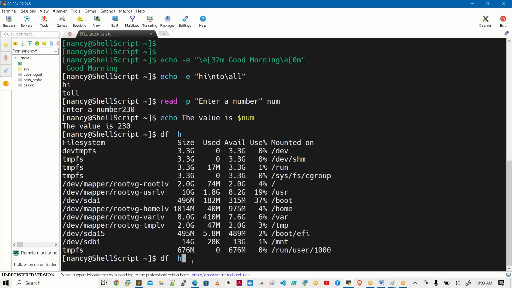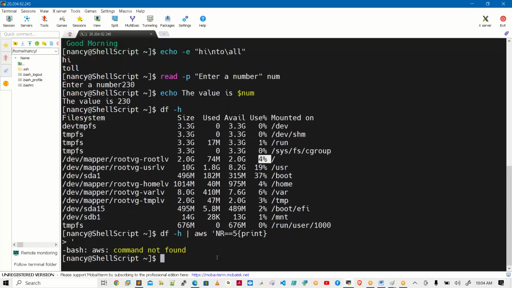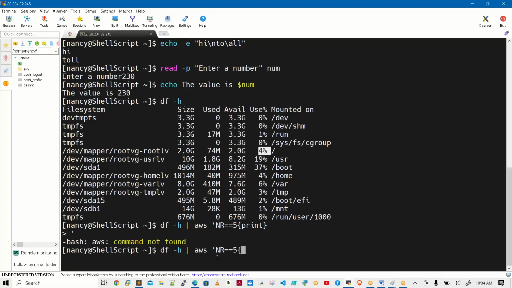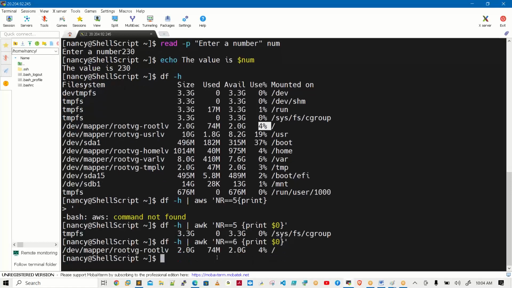See how simple I am writing here. Just what is the line number of this one? 1, 2, 3, 4, 5, 6. I am just writing a logic. I am writing something. See, awk, $0. See how simple I am writing that line. I think this is number 6, the root folder.